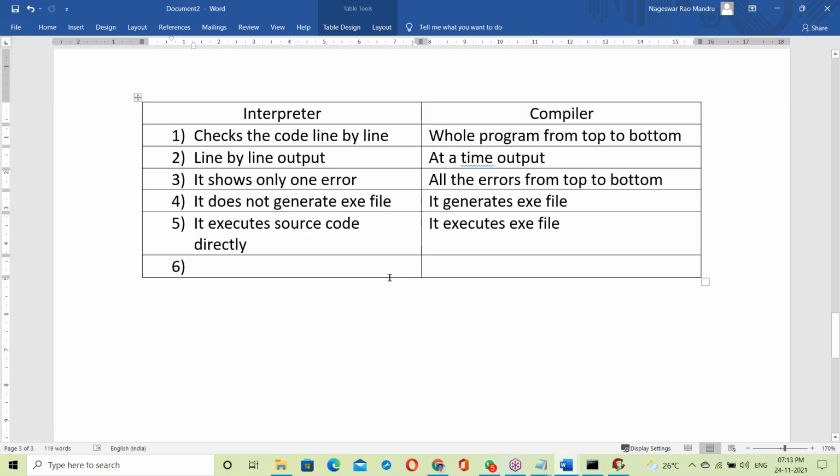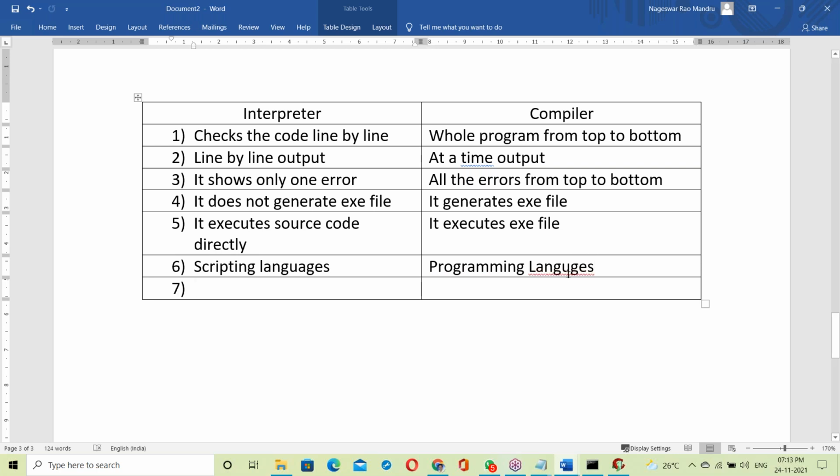See, interpreter-based languages are scripting languages. Compiler-based languages are called programming languages. Okay, so what does scripting language mean?